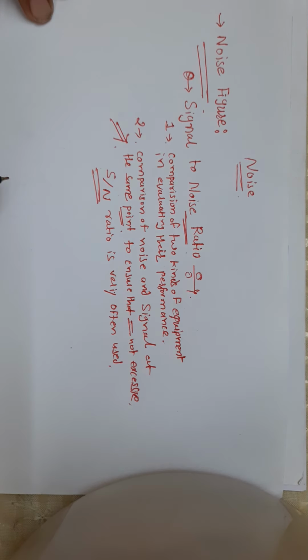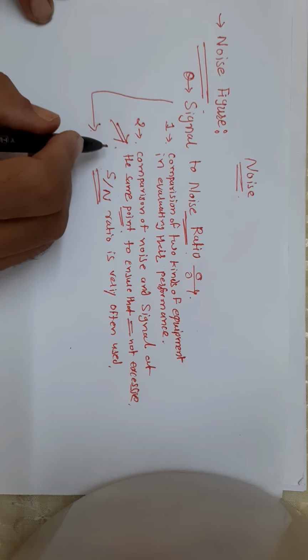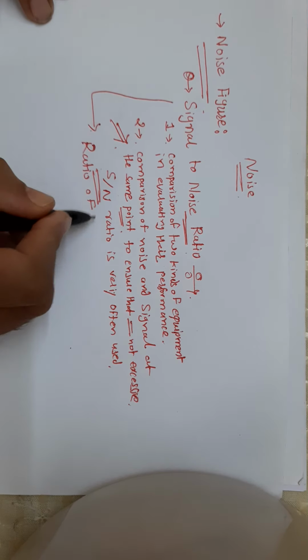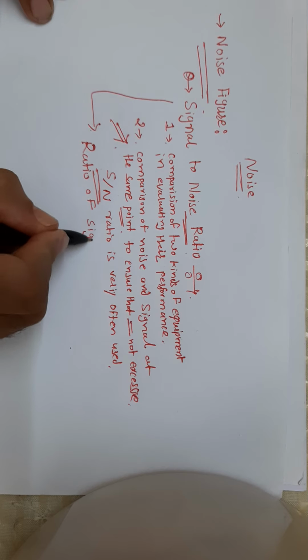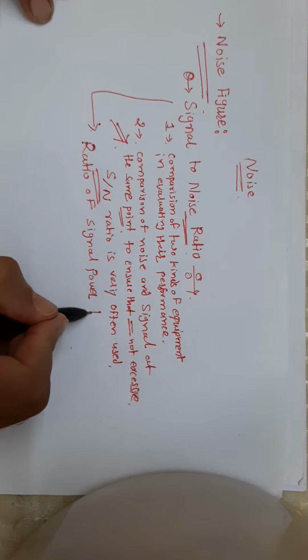It is defined as the ratio of the signal power to the noise power. So what is signal to noise ratio? It is the ratio of signal power to noise power.